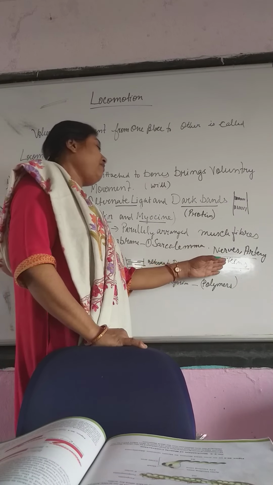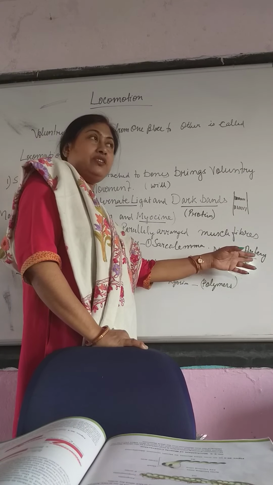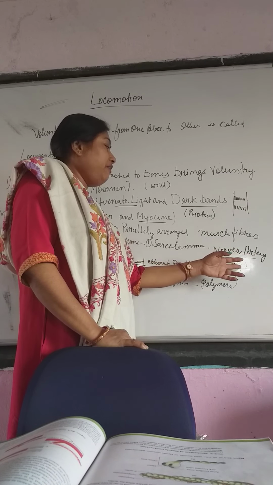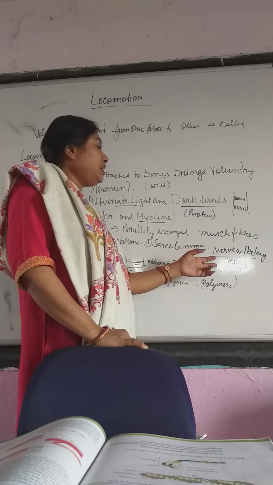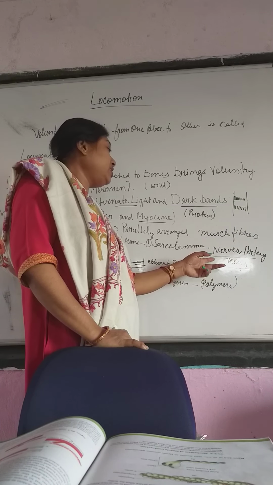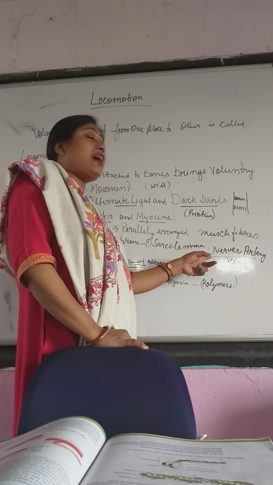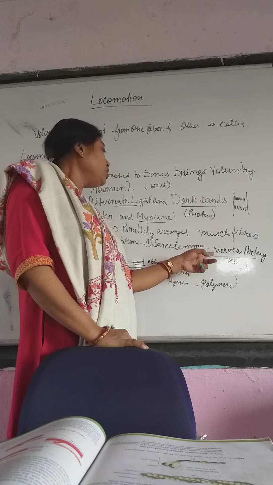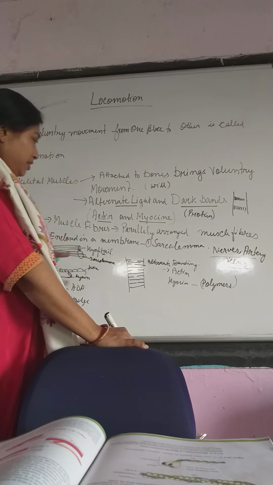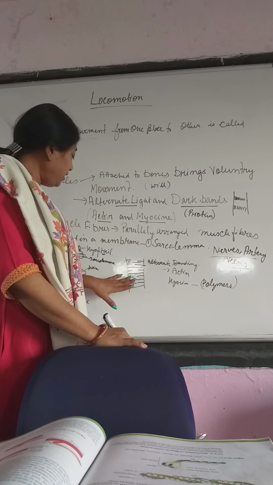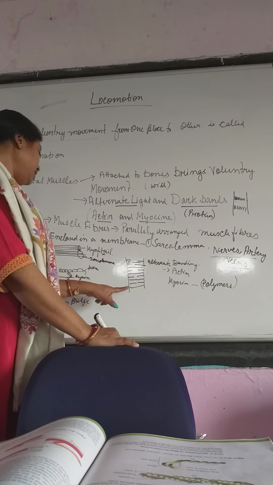The artery brings oxygen-rich blood to it, veins carry the deoxygenated blood from it that is rich in carbon dioxide, and the nerve is also there because it has a motor neuron attached to it so that you can bring about the movement in these muscle fibers. So here you see the alternate dark and light bands.